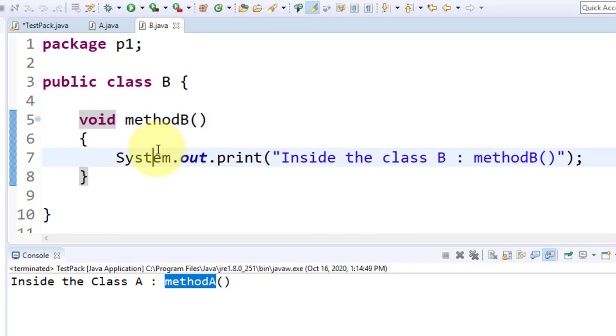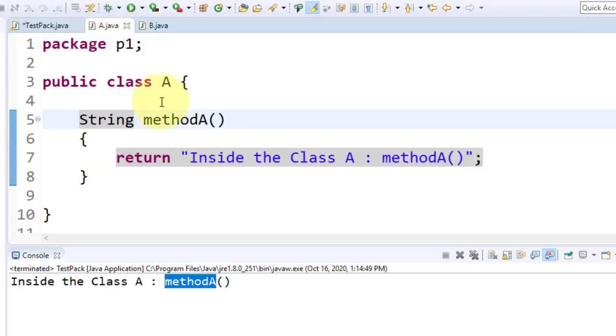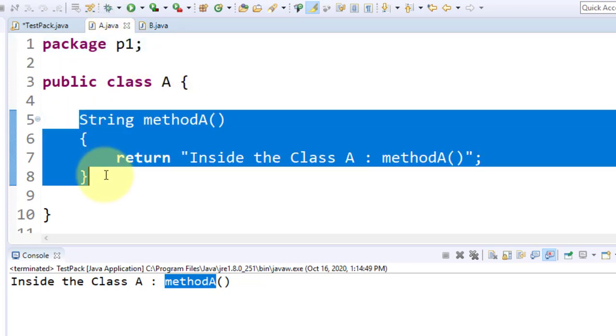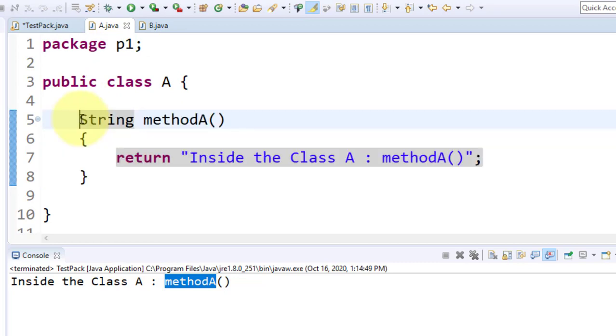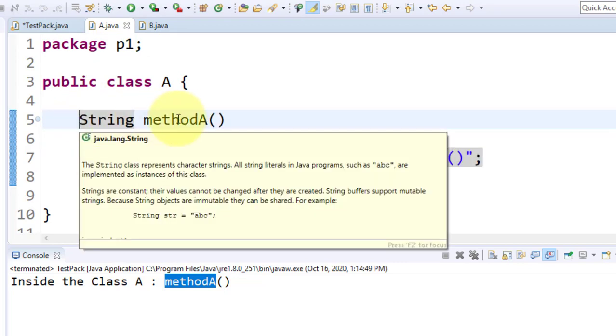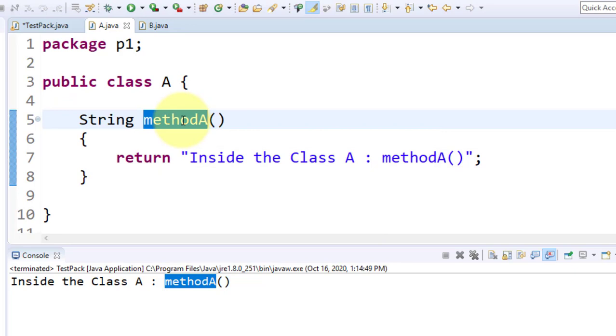But this method is accessible inside class B. How? Because class B belongs to package P1 and your class A also belongs to package P1. So this method has the default access specifier, and that's why this method is accessible inside the same package to any class, but that class should be in the same package.